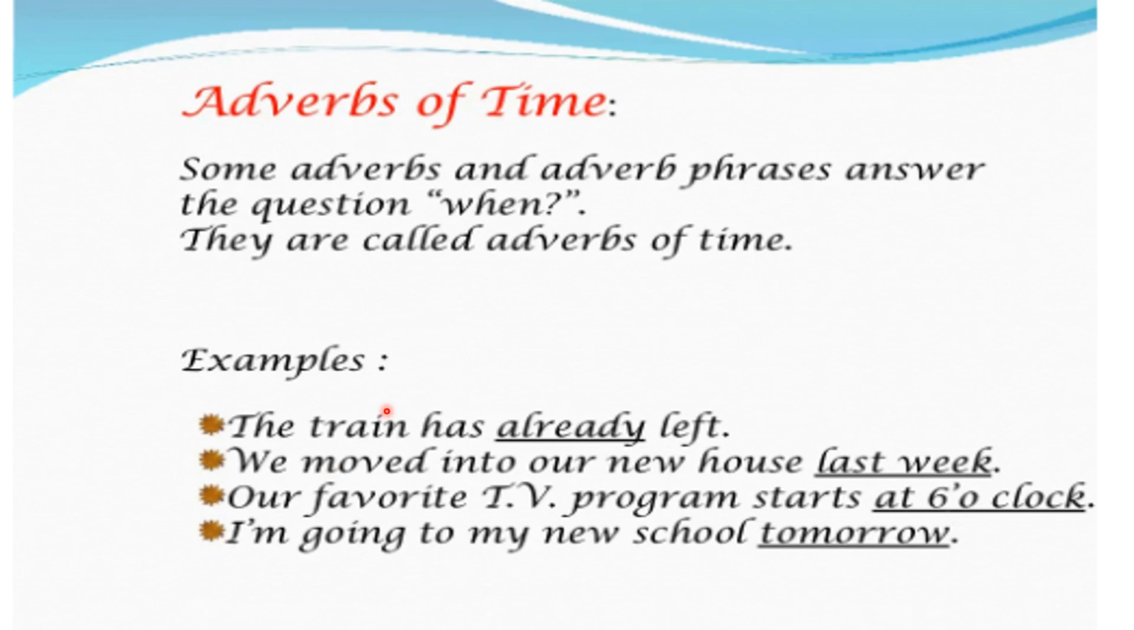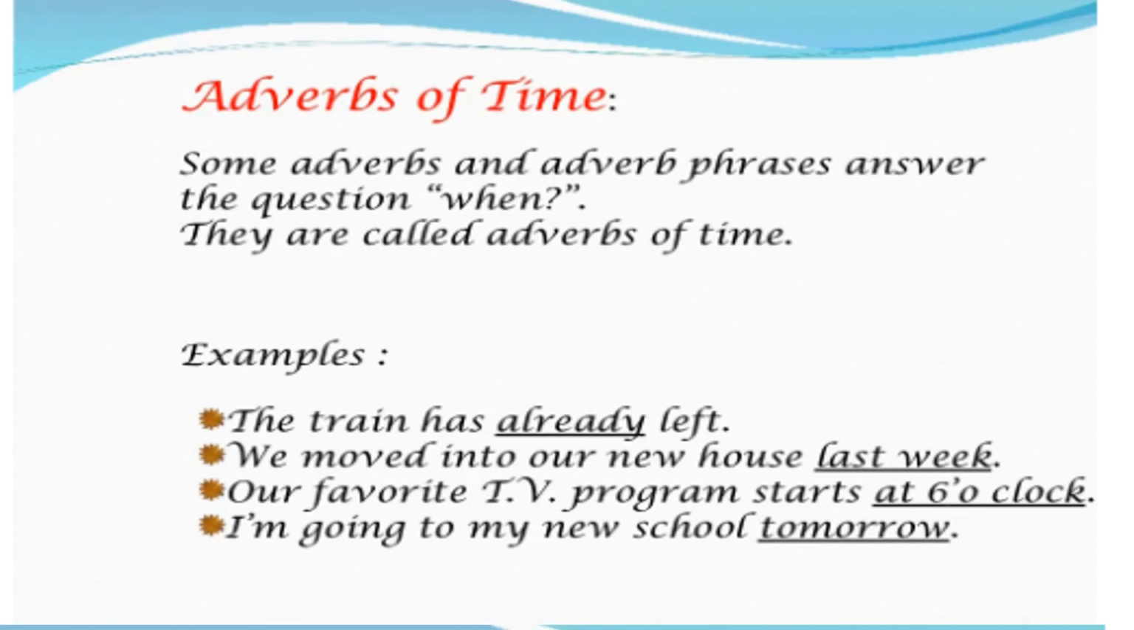Adverb of time. It gives the answer to the question when. So this is called adverb of time. For example, the train has already left, or we moved into our new house last week. Like this, when the action takes place is called adverb of time.